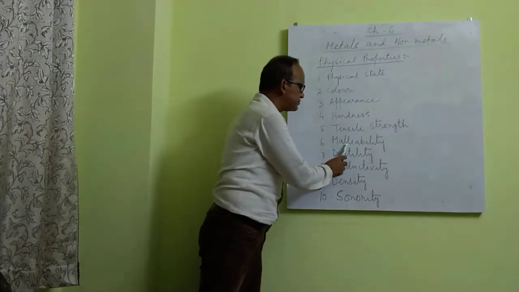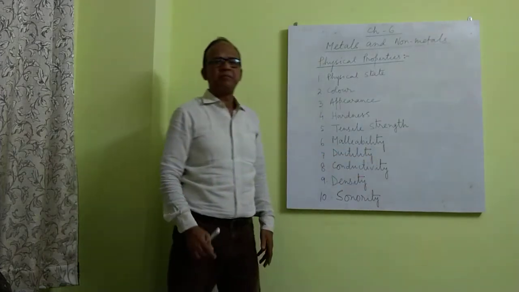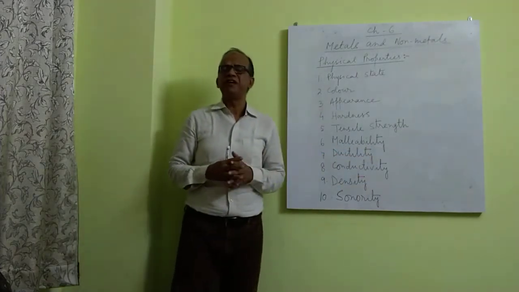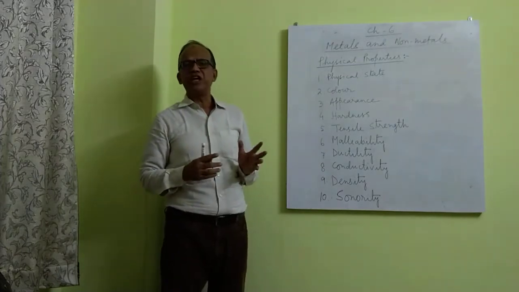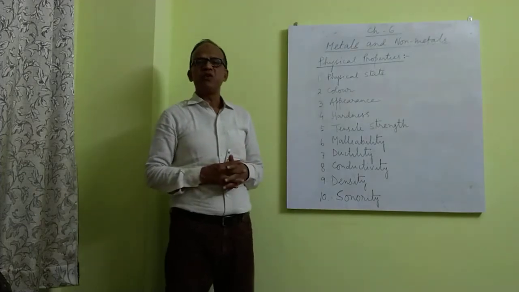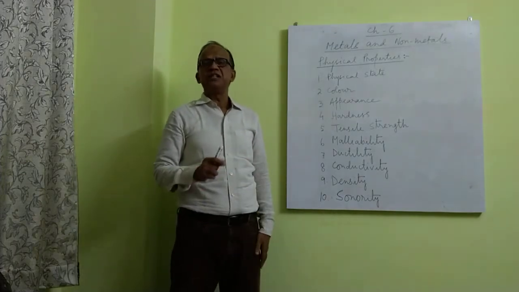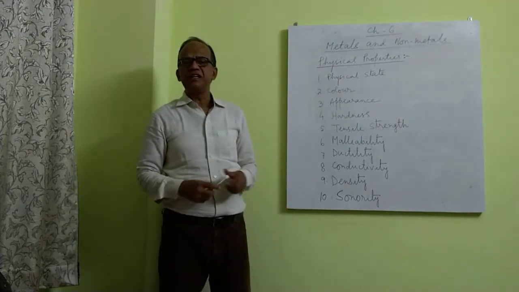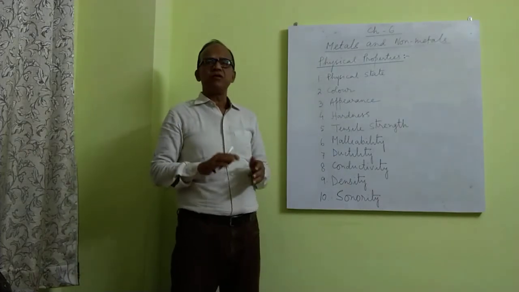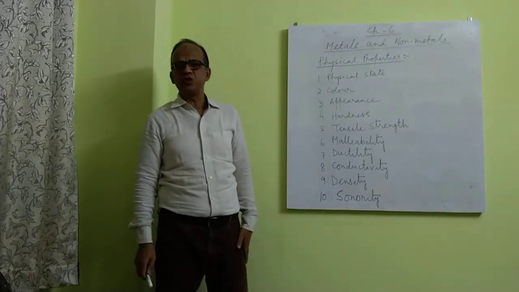Number 6, malleability. Malleability is the property of a substance which can be hammered into very thin sheets. So metals, when hammered, spread into very thin sheets. You must have seen the silver paper which is used to decorate sweets like barfi.